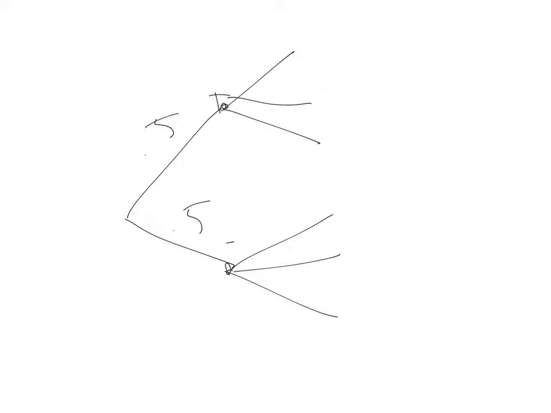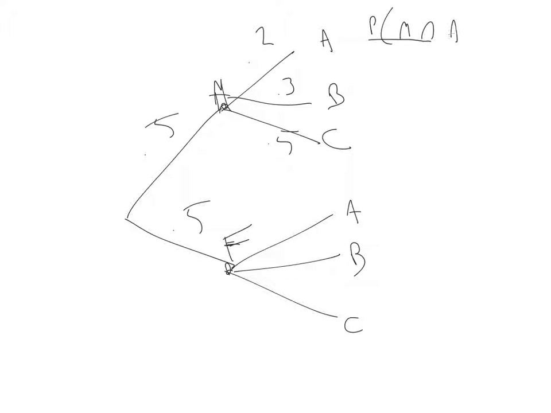Let's say this is A, B, and C. So this line right here, and let's say this is 0.2, 0.3, and 0.5, would be the probability of male and A. And that would be equal to the probability of male times the probability of A given male.